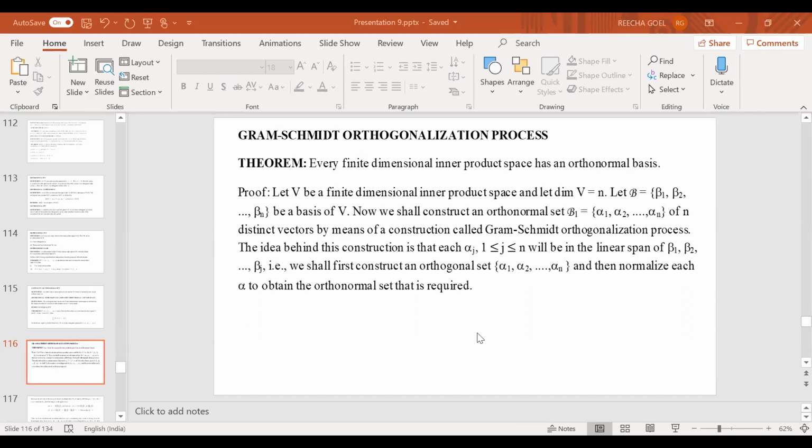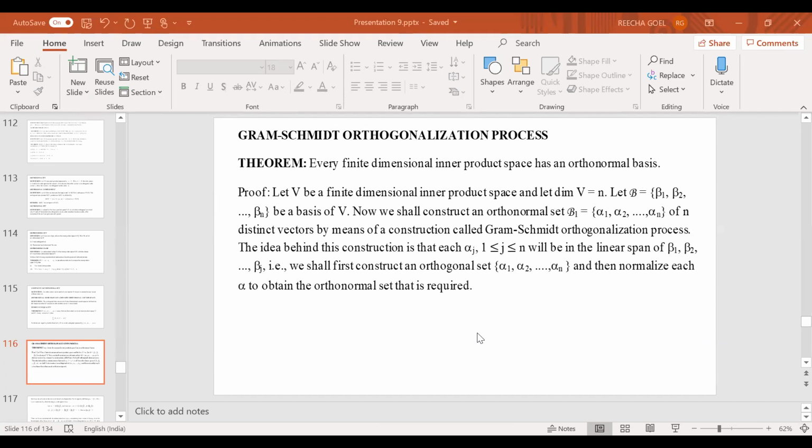As I told you, every finite dimensional vector space has a basis. But if we are given a finite dimensional inner product space, then it always has an orthonormal basis.